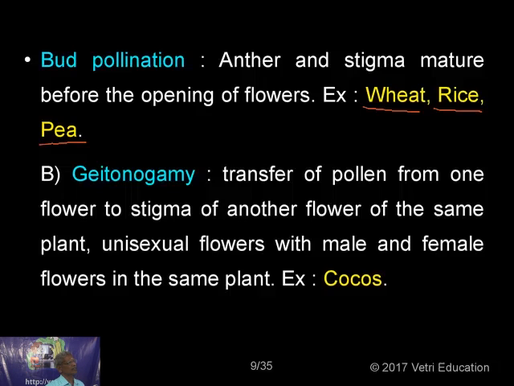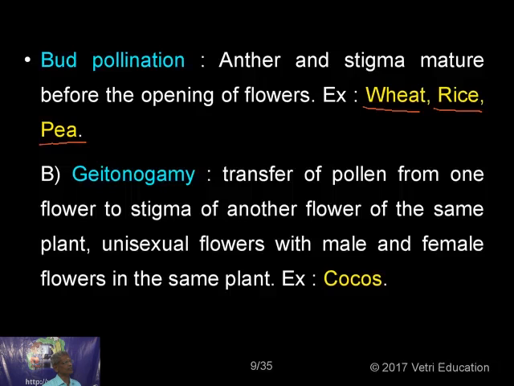The name wheat is known to even a 5th class or 6th class student. He knows what wheat is. But what is expected of a plus two student? You must know that the botanical name for wheat is Triticum, for rice it is Oryza, and for pea it is Pisum sativum. That differentiates a plus two student from a 6th class student.